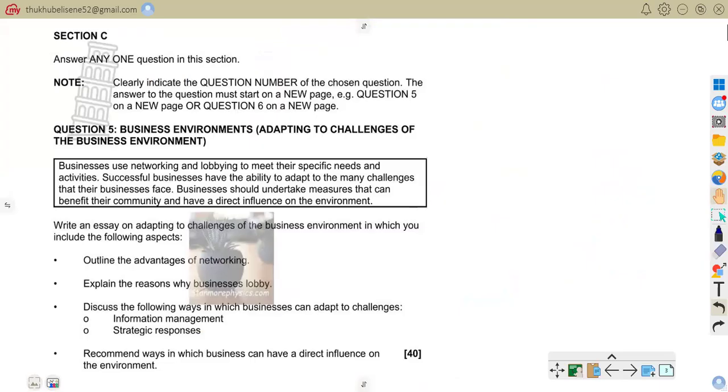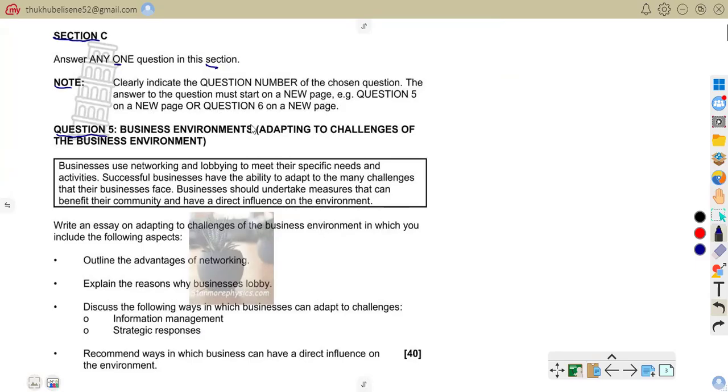So here we are on section C, and we are going to do question 5. But before we can go there, there are instructions that are given. As you can see here, it says answer any one question in this section. So we have two questions and we are asked to answer one question. But we are going to make sure that we answer both of those two questions. There is a note that is given that you have to go through when you are going to choose the question. Today we are not going to choose any question.